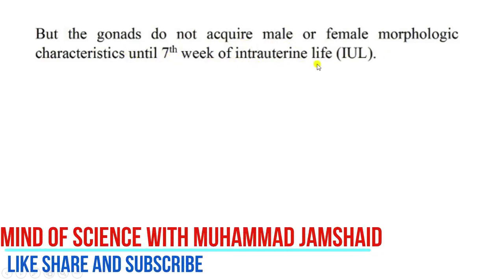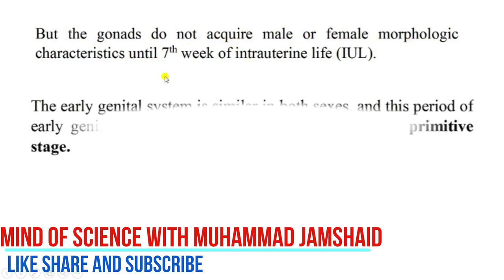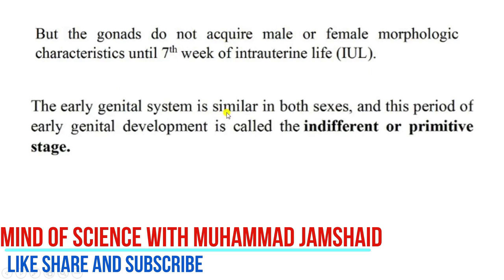So second important thing is that the gonads do not acquire male or female morphologic characteristics until 7th week of intrauterine life. So until 7th week of intrauterine life, gonads do not differentiate into the male gonads or into the female gonads, mean testes or ovaries. They do not acquire male or female morphological characteristics. The earlier genital system is similar in both sexes. Until 7th week of intrauterine life, there will be no differentiation of genital system, either it is male genital system or female genital system.